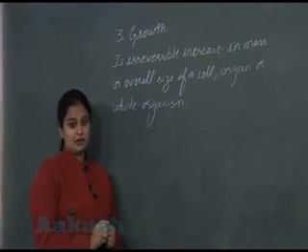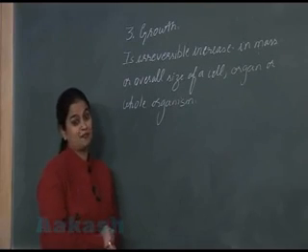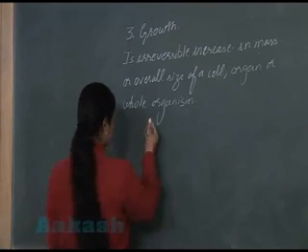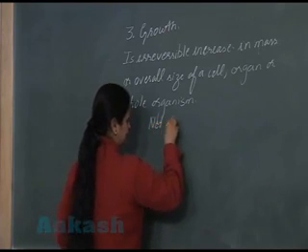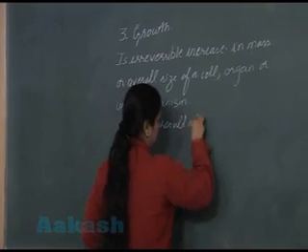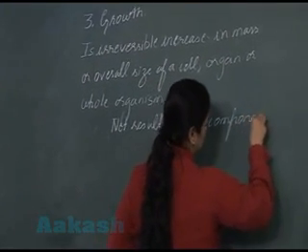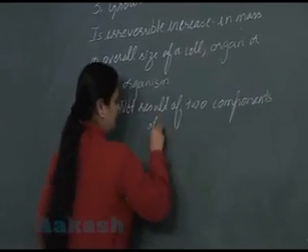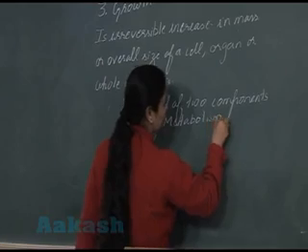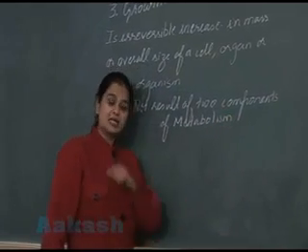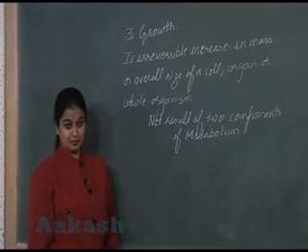Growth occurs in the organism due to the net result of two components of metabolism. Tell me those two components: anabolism and catabolism.